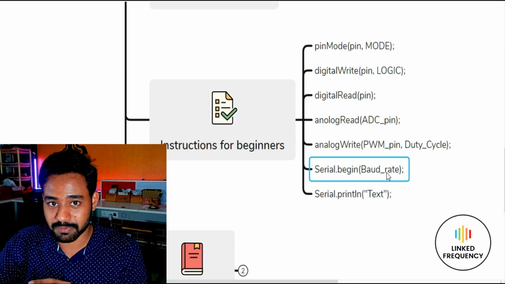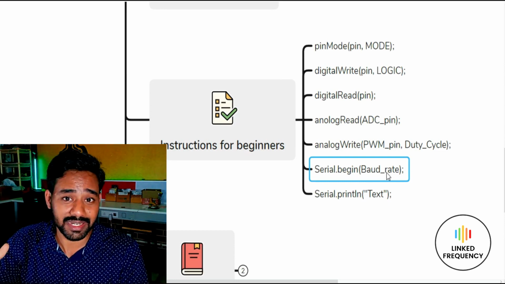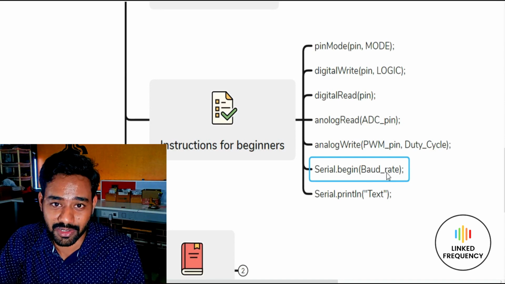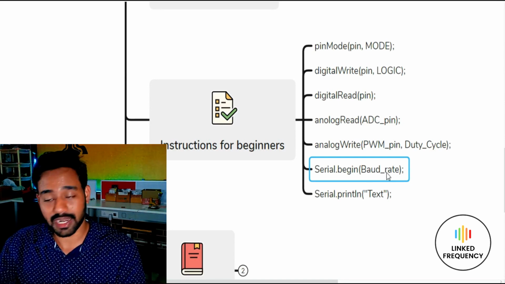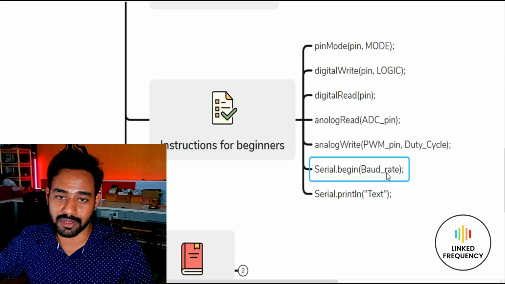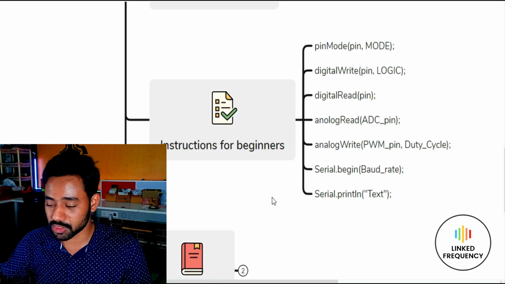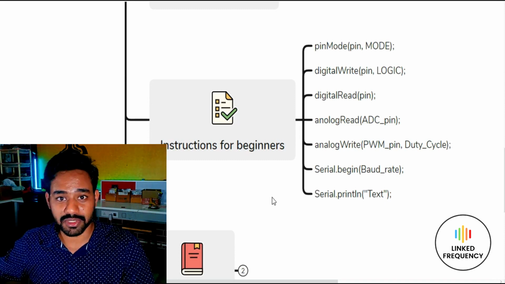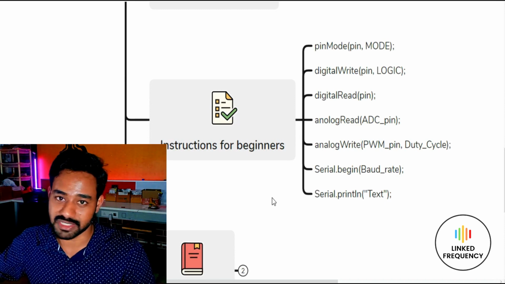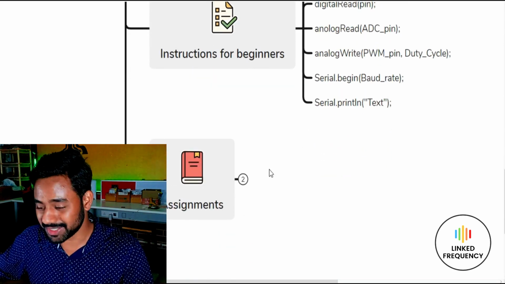Once you understand these specific instructions, where to use them and how to use them, then pretty much you can create any kind of DIY project by yourself. Thereafter, you can learn different instructions and start developing complex projects as well. That's why in this entire tutorial, I'm going to focus on these instructions and make sure that you understand them by the end of this tutorial. So these are all the instructions which you have to learn.